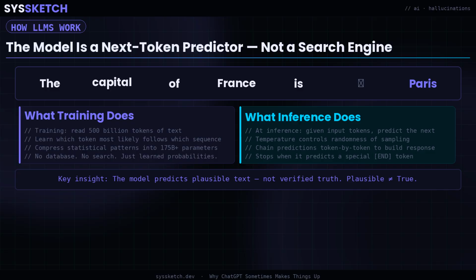The model is not retrieving a stored fact from a database. It is generating the statistically most plausible continuation of the input sequence it received. Plausible is the key word here. Plausible and true are categorically not the same thing.